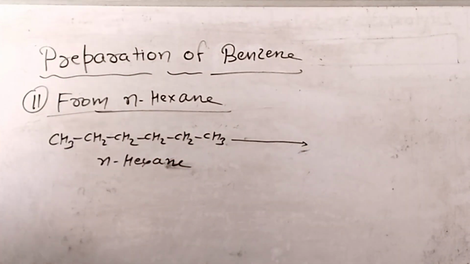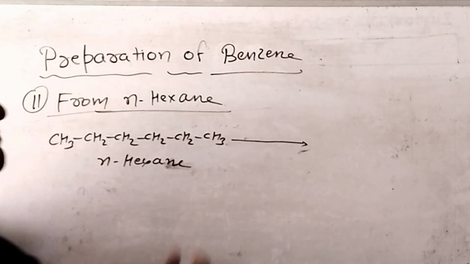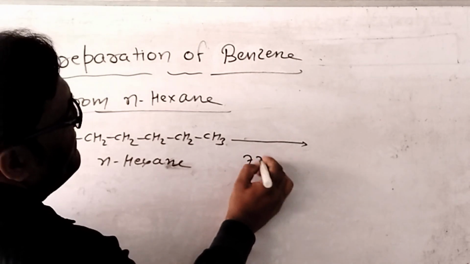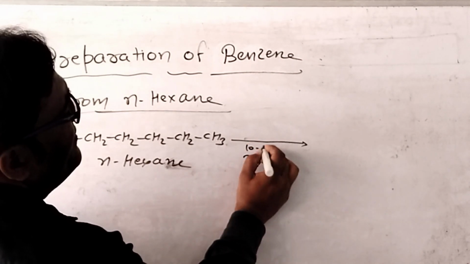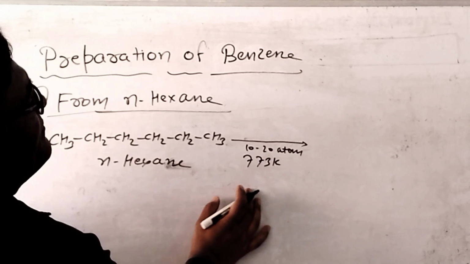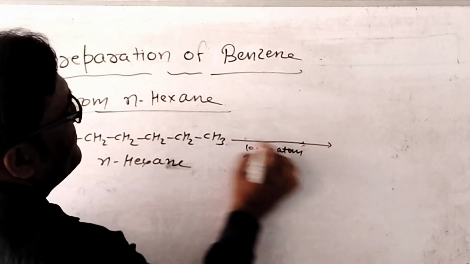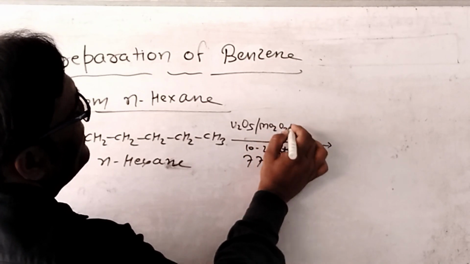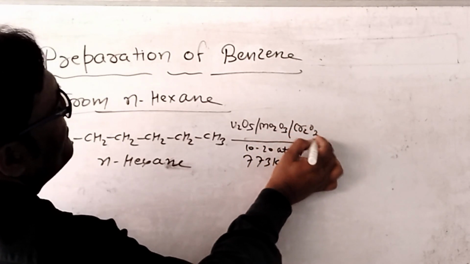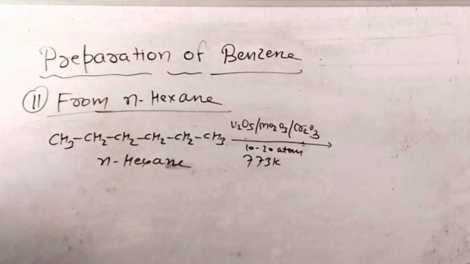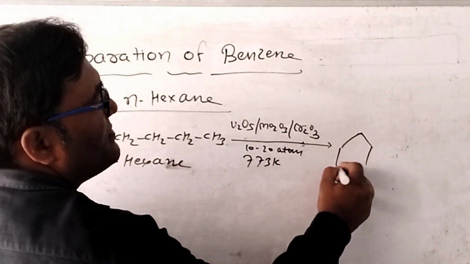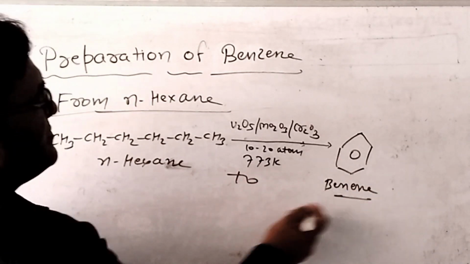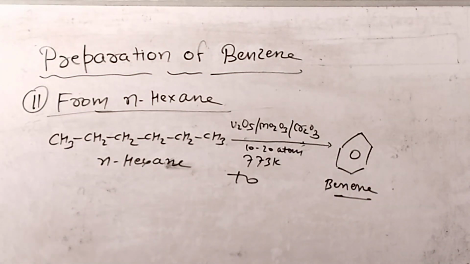Whenever normal hexane is heated at 773 Kelvin, 10 to 20 atm, in presence of catalyst V2O5 or Mo2O3 or Cr2O3, we get a benzene ring. So n-hexane to benzene. You can take a screenshot.